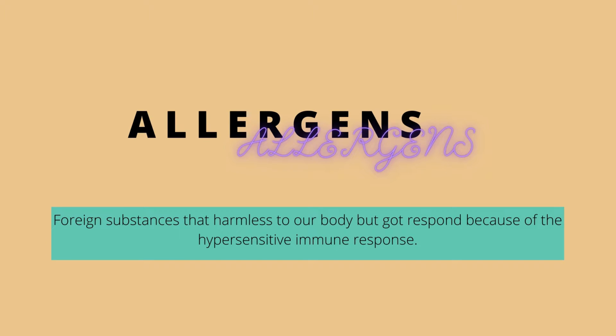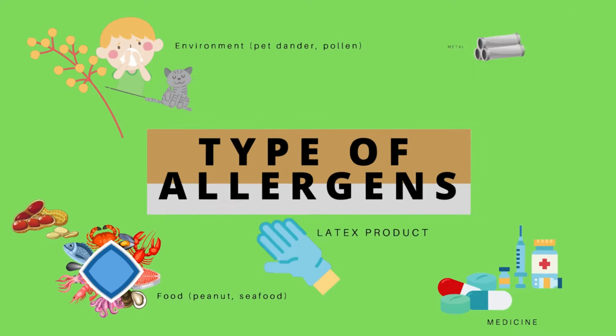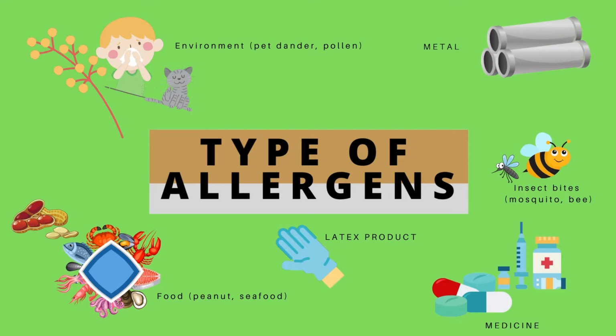Allergen. Allergen is a foreign substance that is harmless to our body but gets a response because of the hypersensitive immune response. The examples of allergens are insect bites such as mosquito and bee. Next, metal. Other than that, environment such as pet dander and pollen. Next, latex products such as glove. Medicine such as penicillin and antibiotic. And lastly, food such as peanut and seafood.